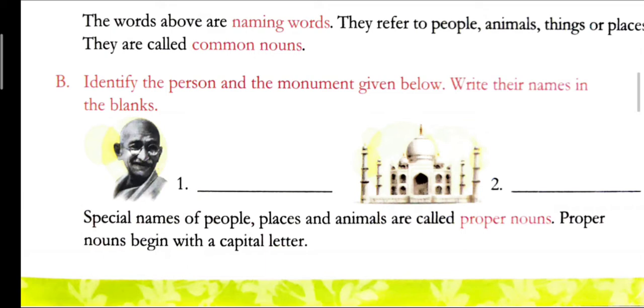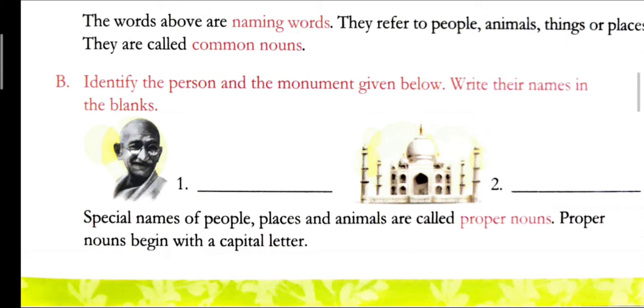Firstly, the spelling of Mahatma Gandhi: M-A-H-A-T-M-A, Mahatma. G-A-N-D-H-I, Gandhi. Mahatma Gandhi. Next is Taj Mahal.